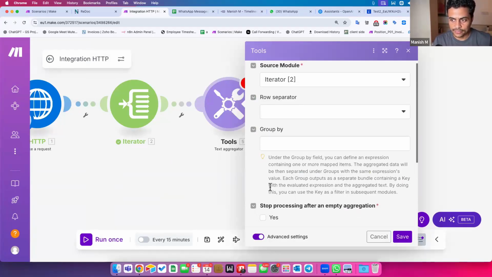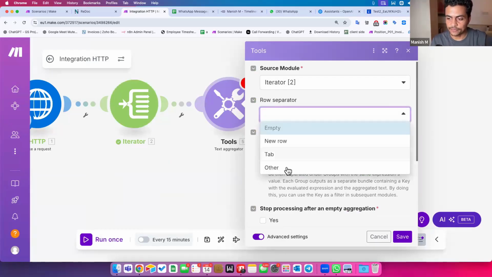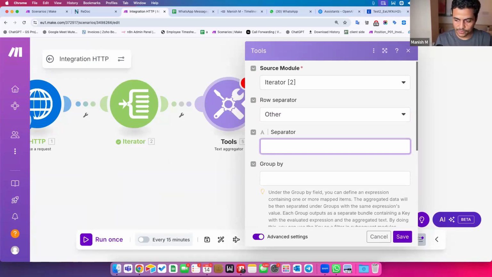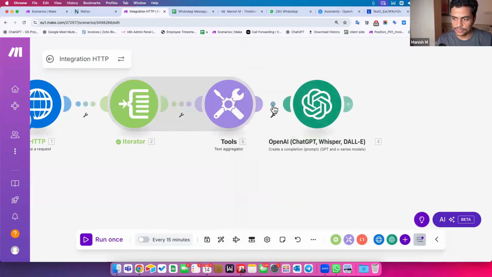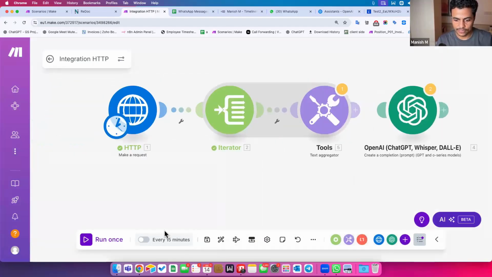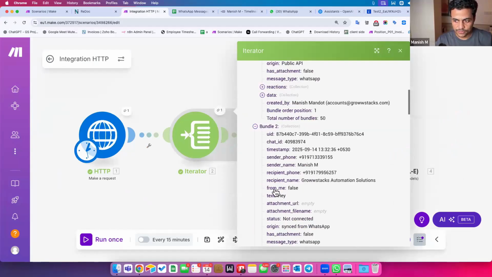In advanced settings, it asks how I want to separate each of these rows. Rows means the bundles coming out here, which will be combined together. If I don't separate them, they'll all become one paragraph. So I set the row separator to Other, and put some dashes here. Everything else is good, so I click save. Now, if I disconnect this GPT module, I'd like to showcase how this looks. See here, I got 50 outputs.